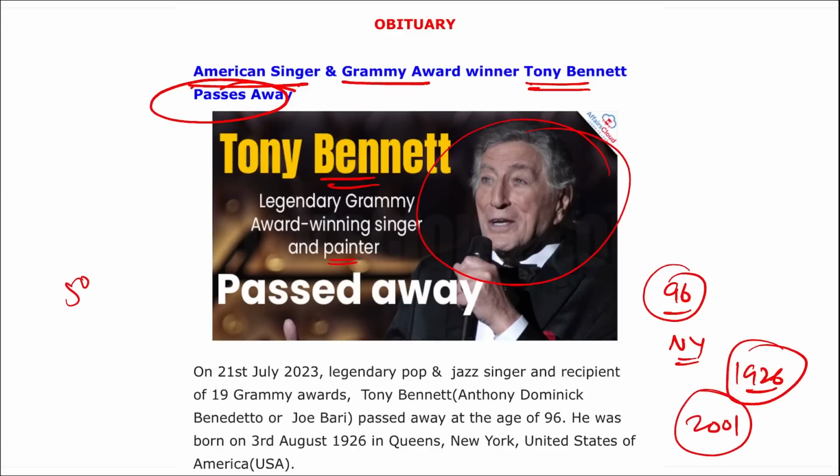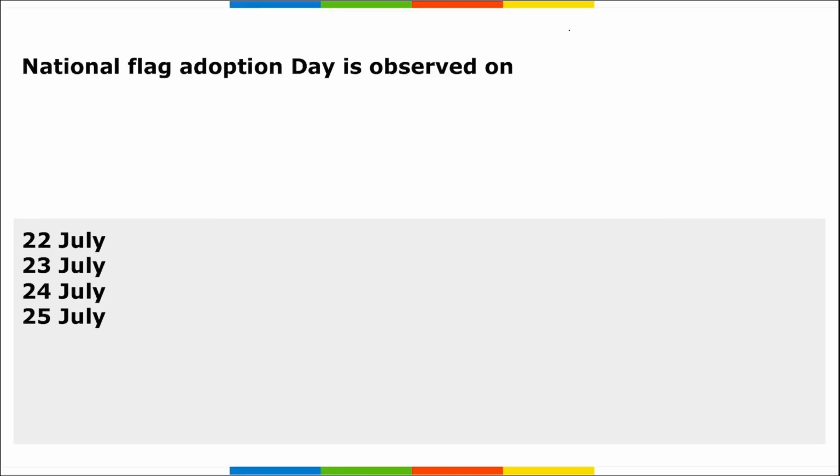Next is important day. Do take a note from a GS perspective. National Flag Adoption Day. When do we observe this? It is observed on 22nd of July, to commemorate the day on which our Constituent Assembly adopted our tricolor. This tricolor flag was adopted on 22nd of July.